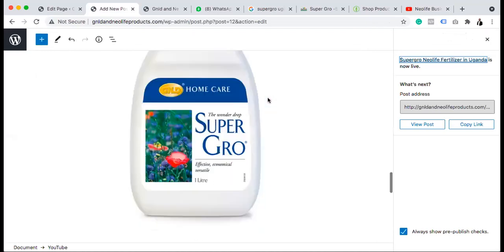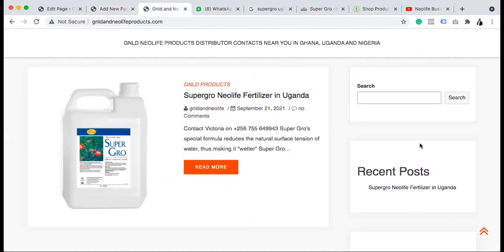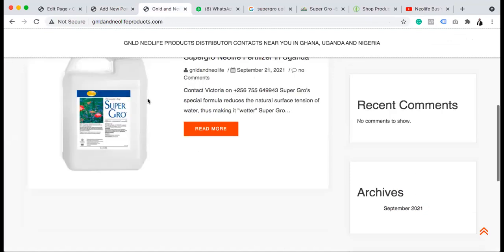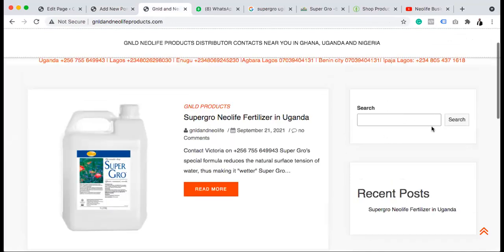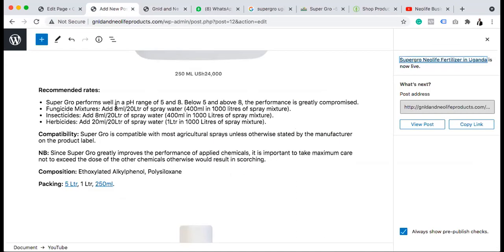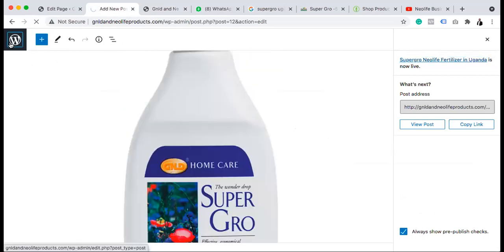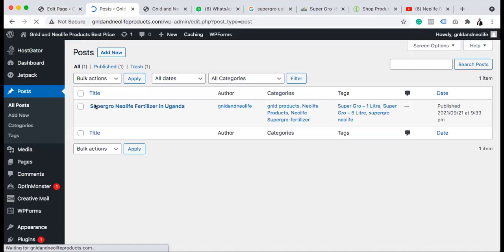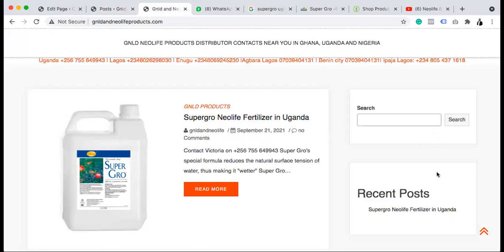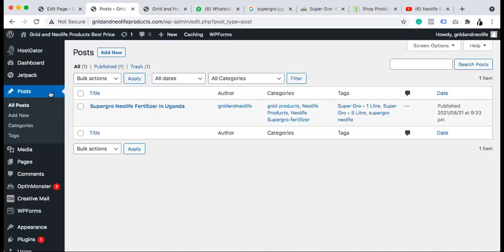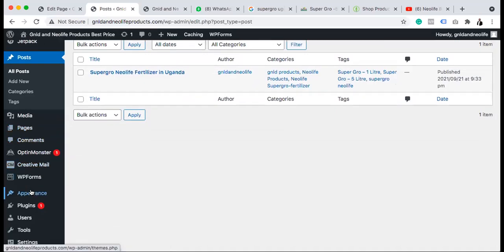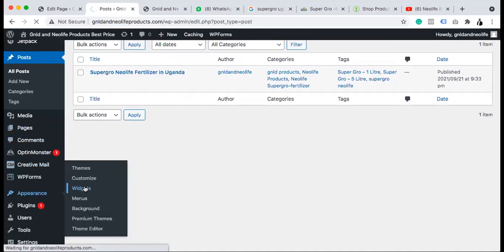So now, like I said, the widgets, this side are called widgets. So instead of having only this, maybe I want to have something like under this search, or I don't even want this search to be there. So if I don't want that search to be there, I can go back to the main dashboard here, right? So we only have one post. So if you want to have something on this side, they are called widgets. So what I will need to do is I will come to appearance and I will say widgets, right?